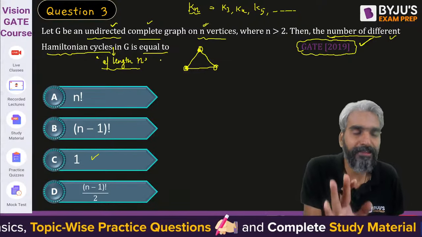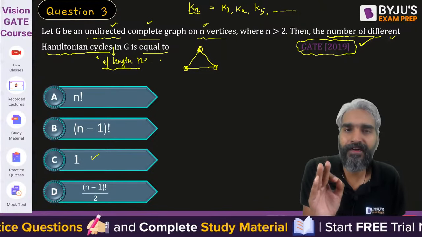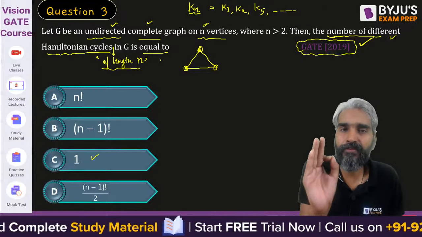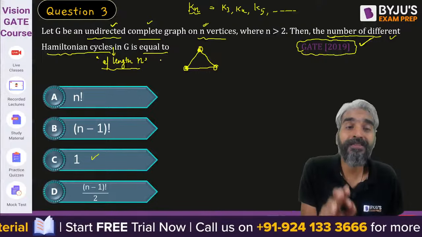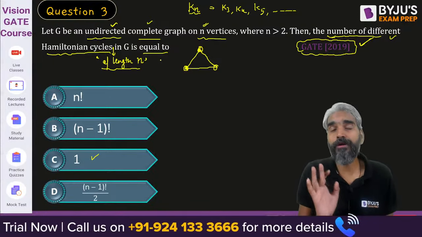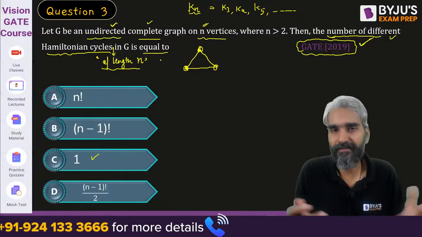So that's the actual question. Let G be an undirected complete graph on n vertices, where n is greater than or equal to 2. If the vertices of the graph are labeled, then the number of different Hamiltonian cycles of length n in the graph G will be what? That's what was expected from the question.